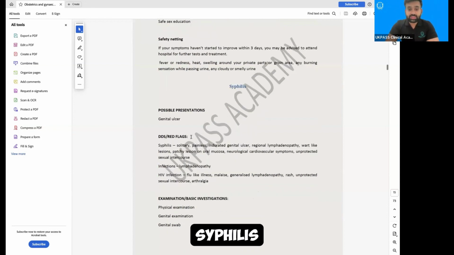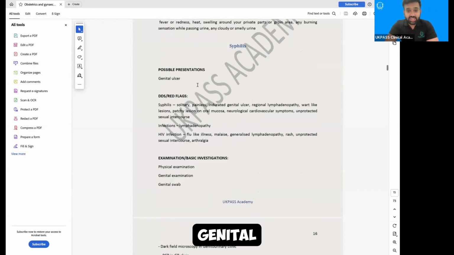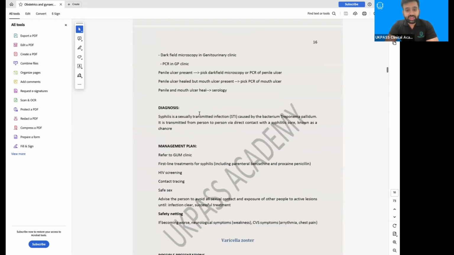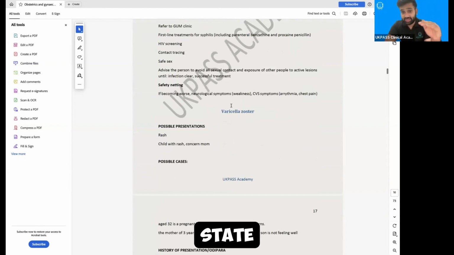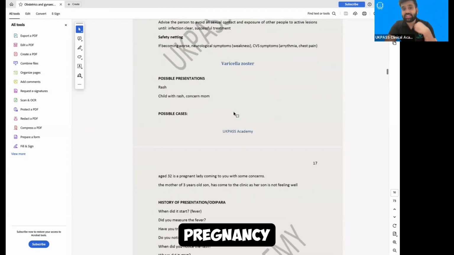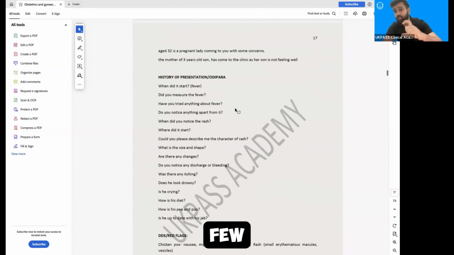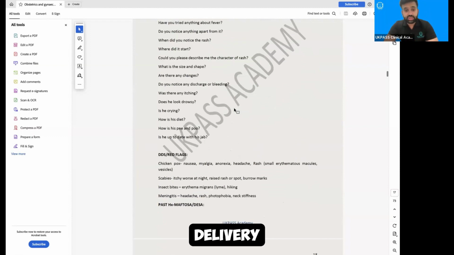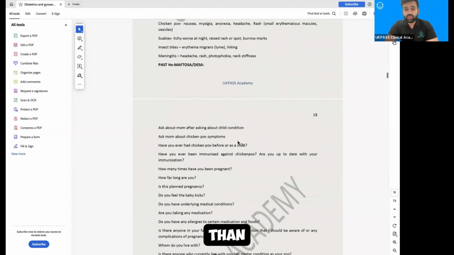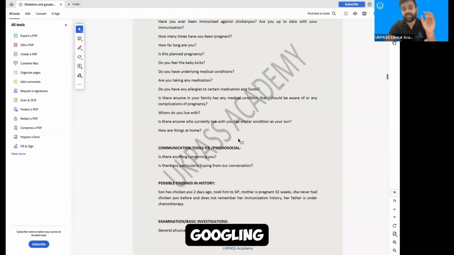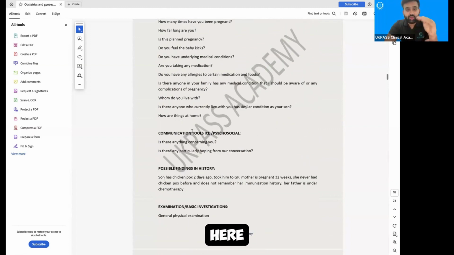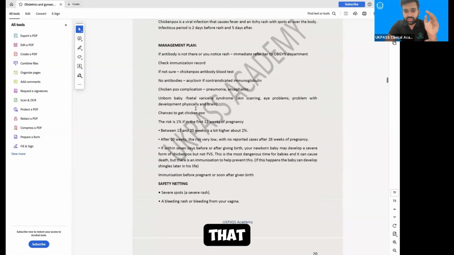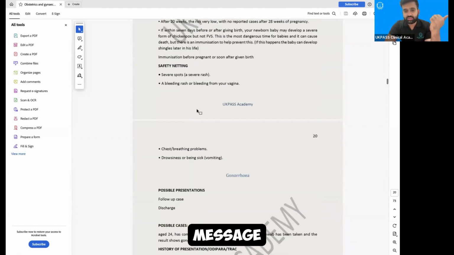So again, syphilis, the presentation would be genital ulcer. How to use it: read the differential diagnoses, what examination you would do, what the diagnosis could be, what the management plan would be straight away. If a woman comes in pregnancy with a rash, how would you handle that? Just a few lines are given to you according to PLAB 2, according to the delivery. This is what you need to do here, rather than just Googling it. What communication skills and tools you need, all of these things are here in that ebook. And if you need that ebook, you just need to send us a message, and we'll give it to you.